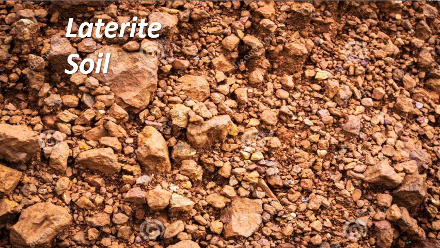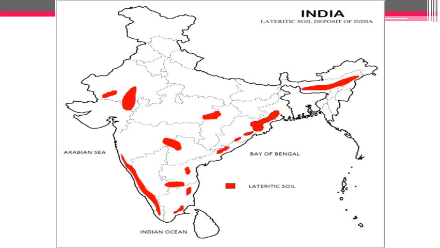Okay, next one is laterite soil. As you can see the structure, these are the patches, the areas where laterite soils are found. So laterite soil is found all along these regions. Now the maximum area where laterite soil is found is all along the Western Ghat region and Northeast region.